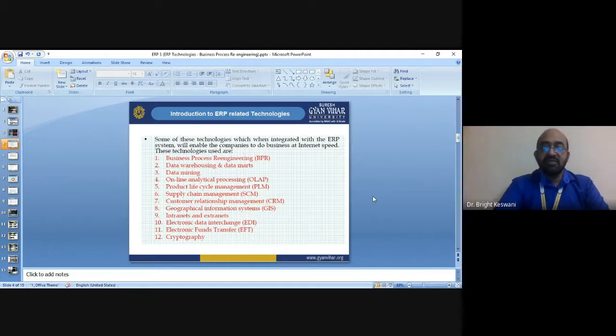An ERP system has three significant limitations, but it has thousands of advantages. We should know the limitations also. Majorly, we categorize them into three categories.